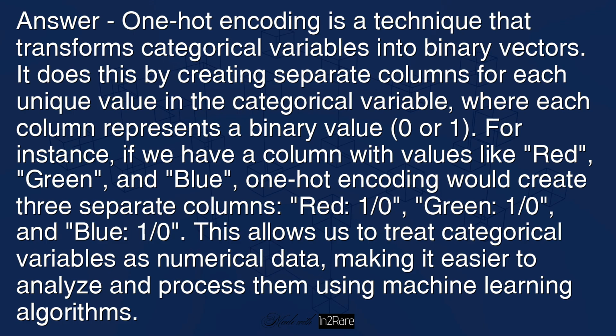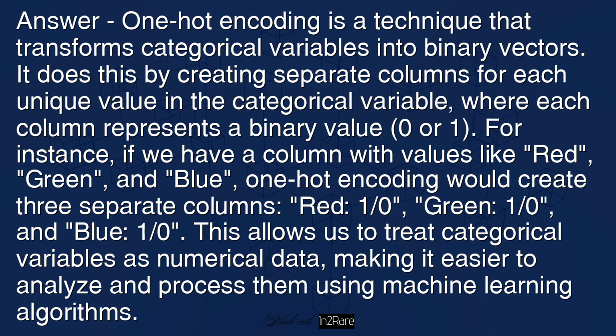For instance, if we have a column with values like red, green, and blue, one-hot encoding would create 3 separate columns: red 1/0, green 1/0, and blue 1/0. This allows us to treat categorical variables as numerical data, making it easier to analyze and process them using machine learning algorithms.